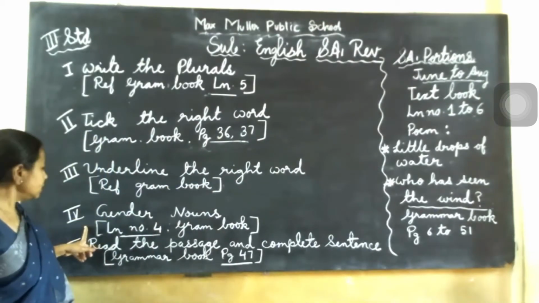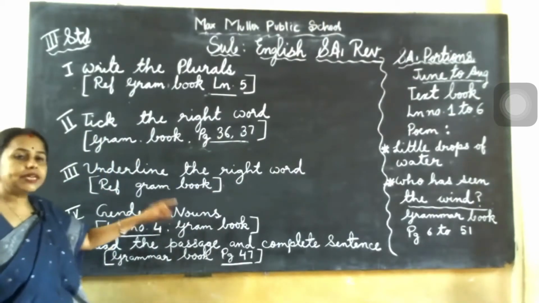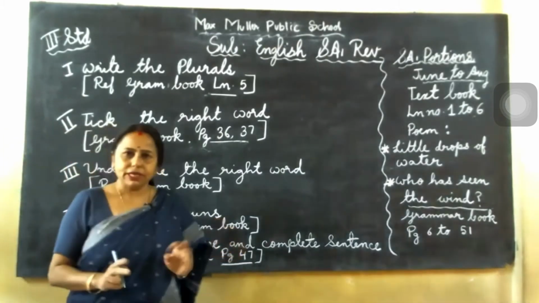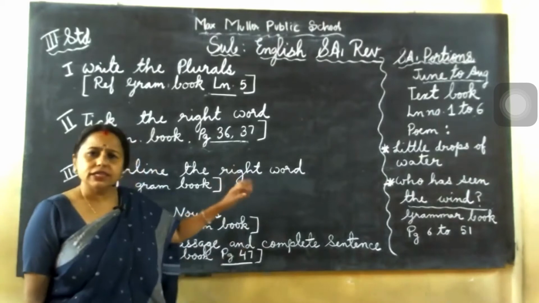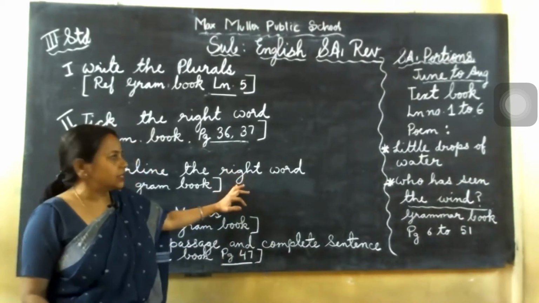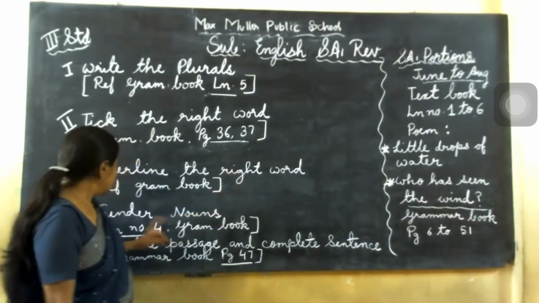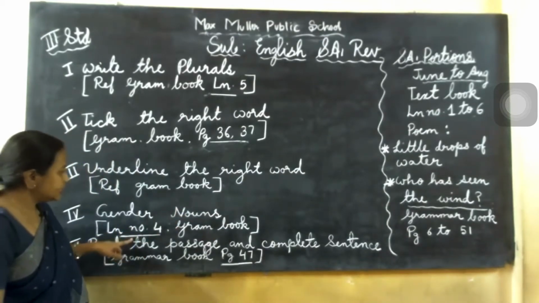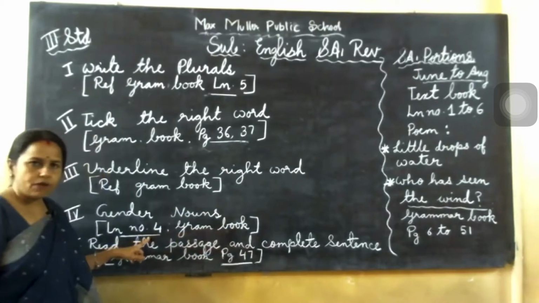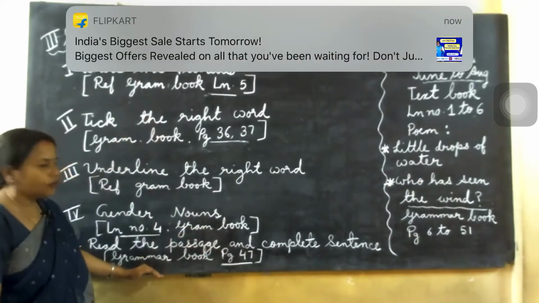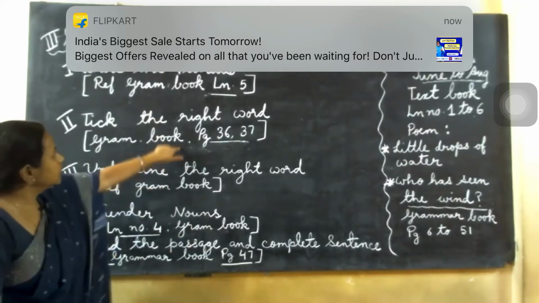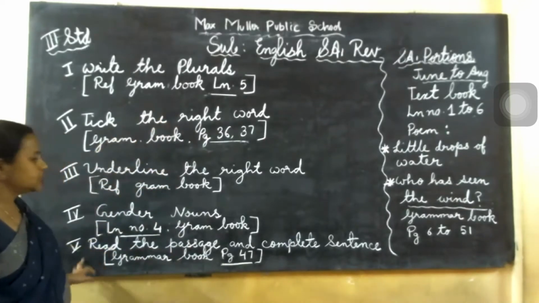Next, fourth main is gender. Gender noun. Gender noun means what? Feminine or masculine. Feminine and masculine. So like boy, girl, father, mother, aunt, uncle, like that. So that is called gender noun. Okay. So for this what you should refer? Lesson number 4, grammar book, lesson number 4. This one you copy, children. So when learning you understand. This one, see from where you should learn. These full 5 mains are from grammar book.